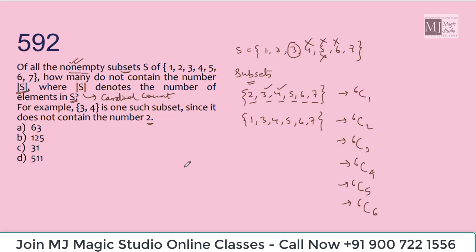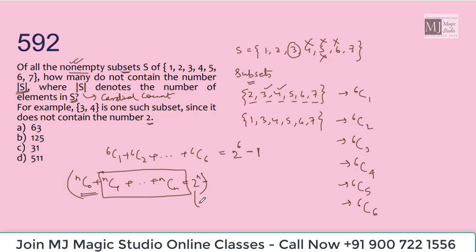So how many do not contain the number whose cardinal count is that? 6C1 plus 6C2 till 6C6 equals 2 to the power 6 minus 1. We know that nC0 plus nC1 till nCn equals 2 to the power n, but we don't have nC0 with us, so if we avoid this nC0, the total from here to here would be 2 to the power n minus 1. So our final answer is 2 to the power 6, that is 64, minus 1. 63 subsets are there following the given condition.